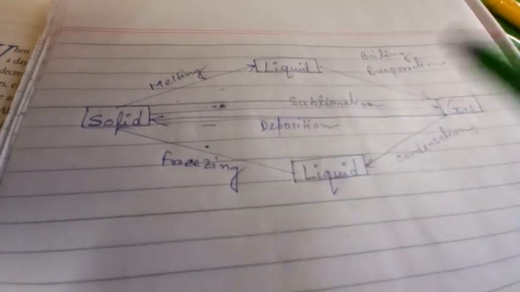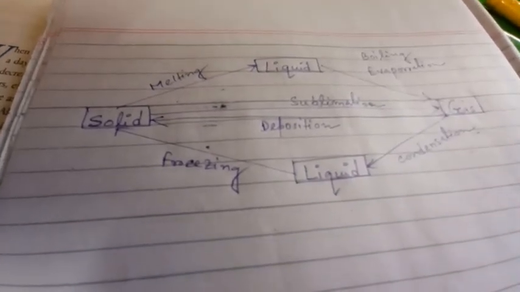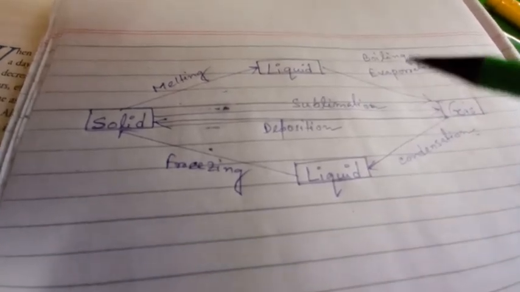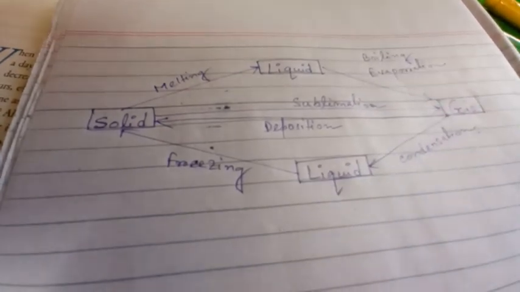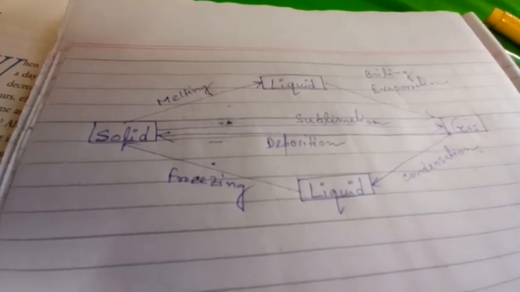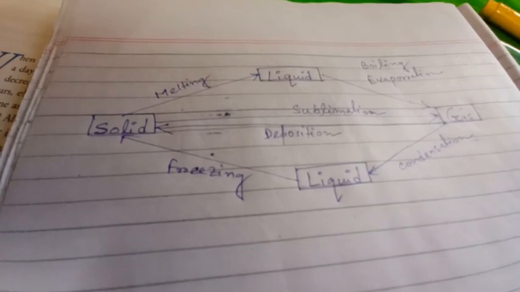In the same way, boiling is a process of conversion when a liquid changes to a gas at a particular temperature on heating, and condensation is the opposite of boiling. Condensation is the process of conversion when a gas changes into a liquid at a particular temperature on cooling.